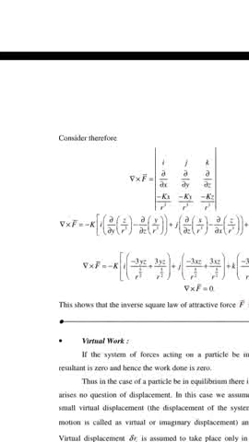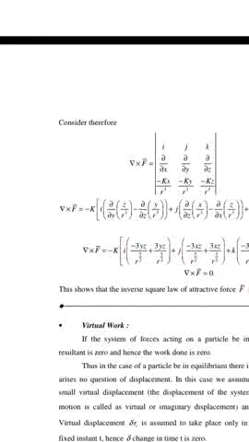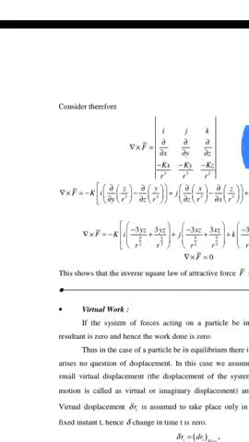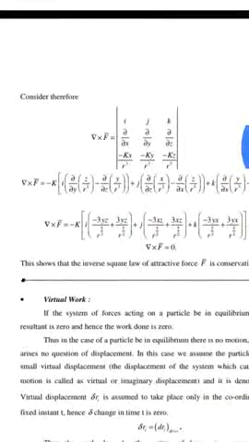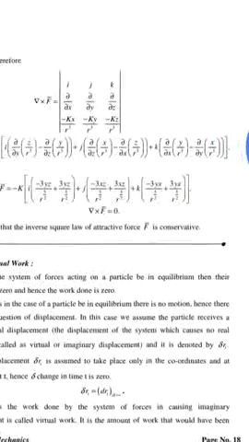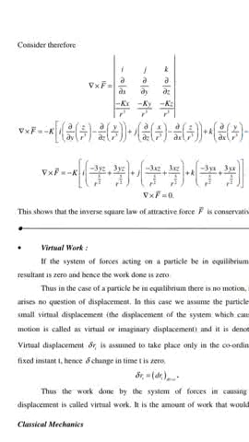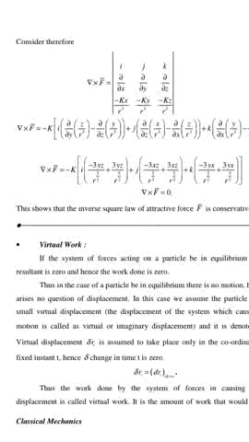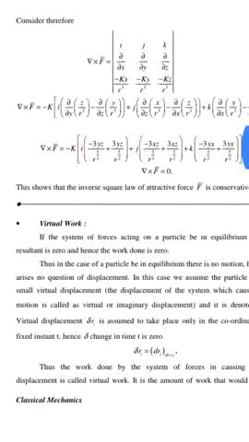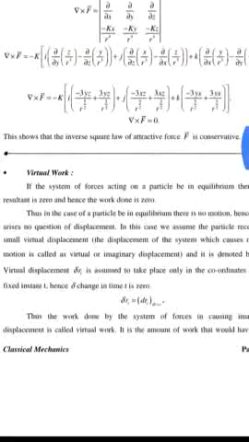del cross product F bar is equal to the determinant of rows i j k, dou by dou x, dou by dou y, dou by dou z, minus kx by r cube, minus ky by r cube, minus kz by r cube. Rearrange and solve the determinant, and this finally goes to 0. Del cross product F bar is equal to 0. This shows that the inverse square law of attractive force F bar is conservative.